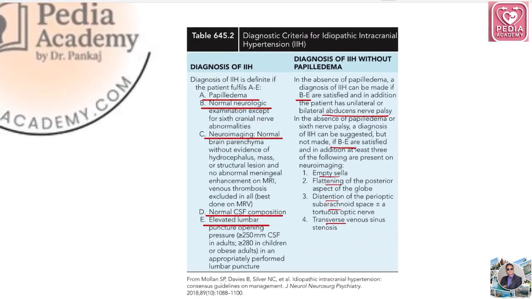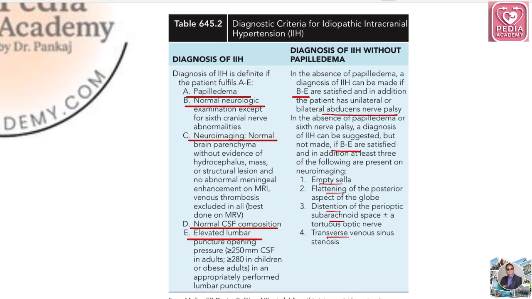Okay, this is idiopathic intracranial hypertension. This stuff is majorly for INI-SS. You can skip this table if you are going for NEET SS. Okay, so idiopathic intracranial hypertension. These are the criteria. So basically, the name suggests idiopathic intracranial hypertension.